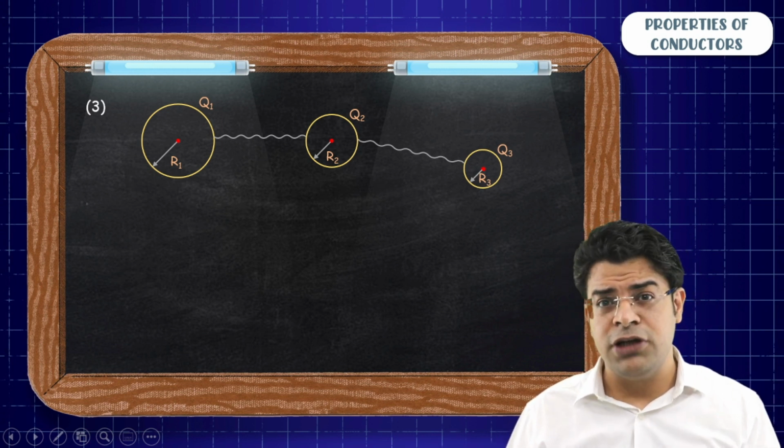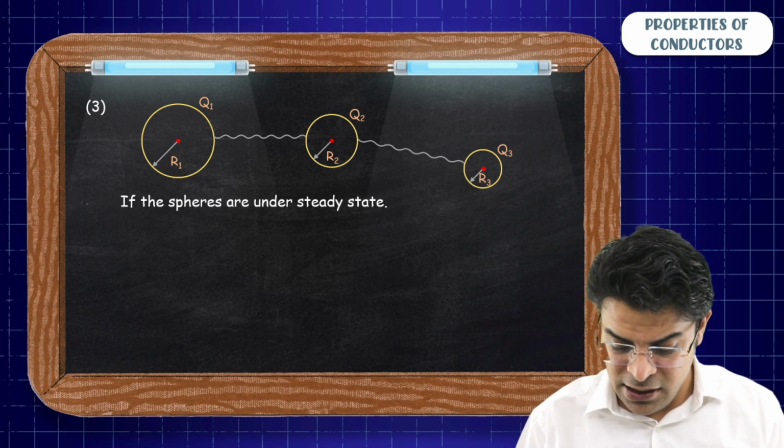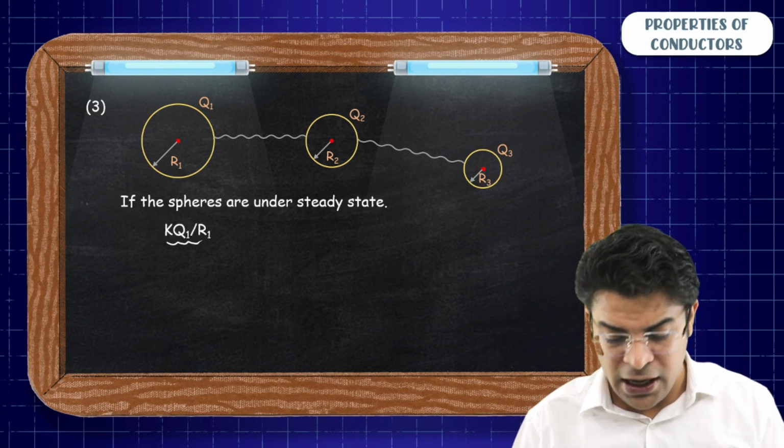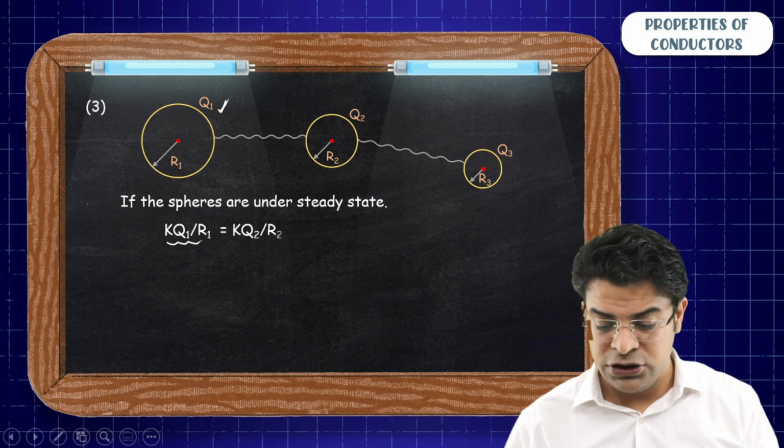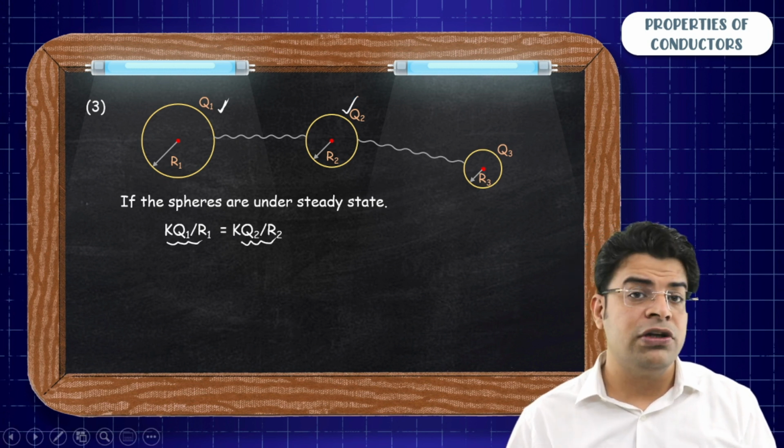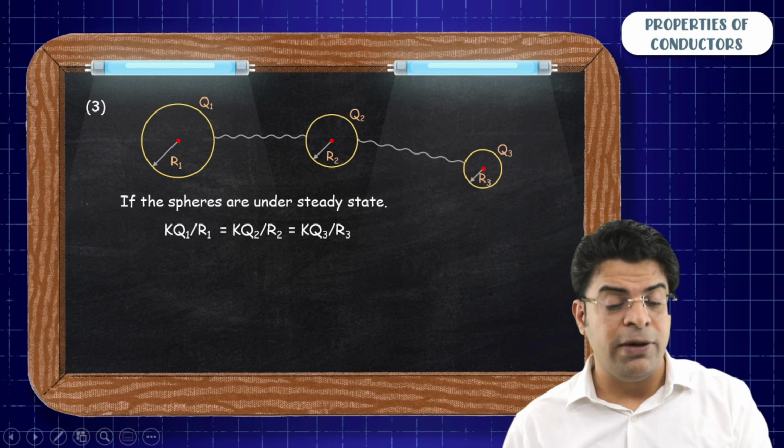Since their surface potential has to be equal, I can say that kq1 by r1, the potential on the surface of the first one, has to be equal to kq2 by r2, the potential on the surface of the second one, which has to be equal to kq3 by r3.